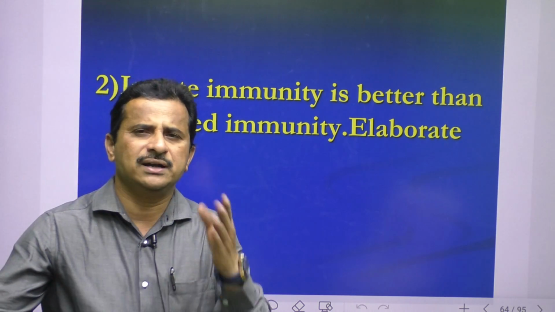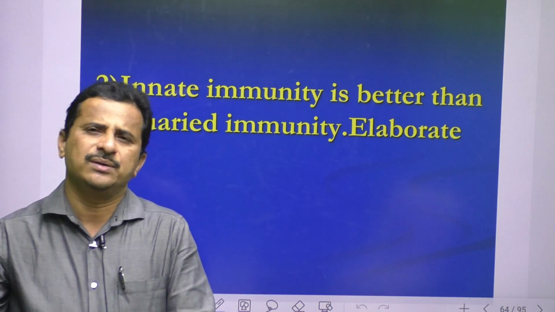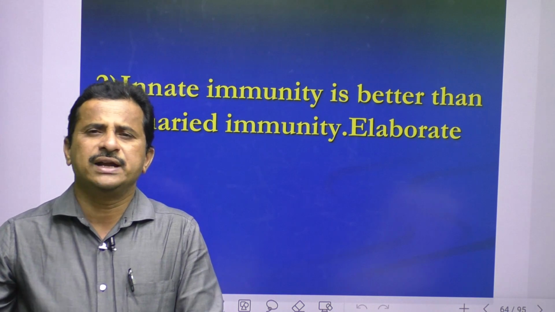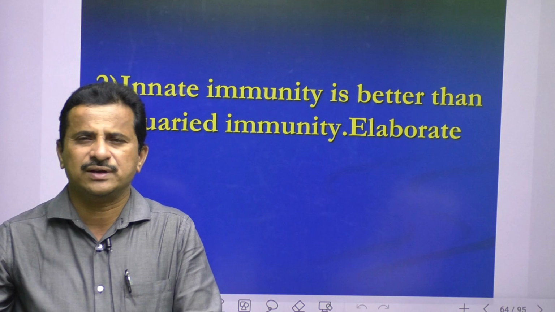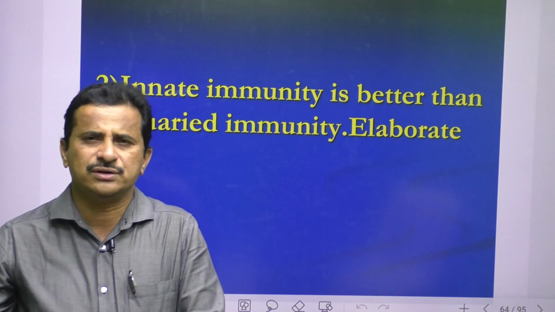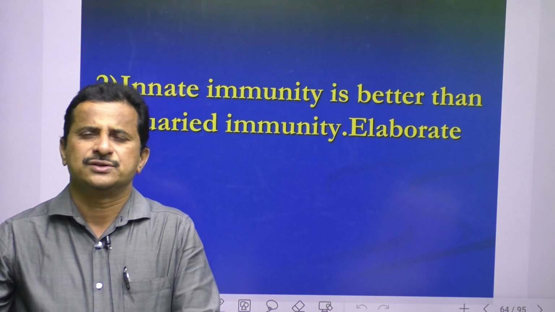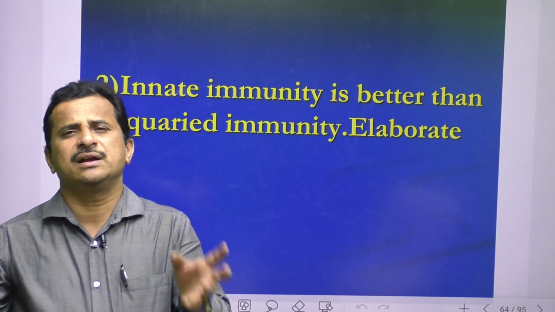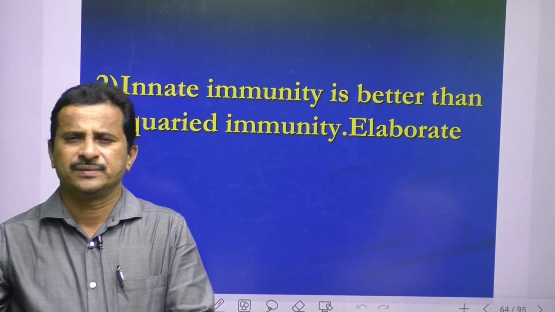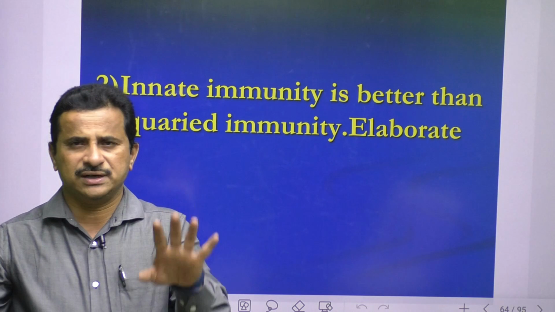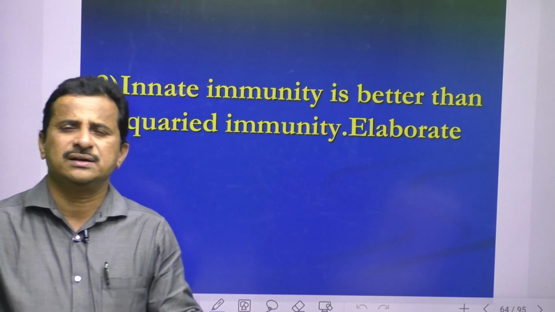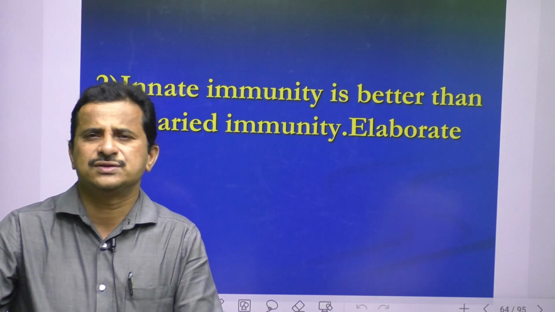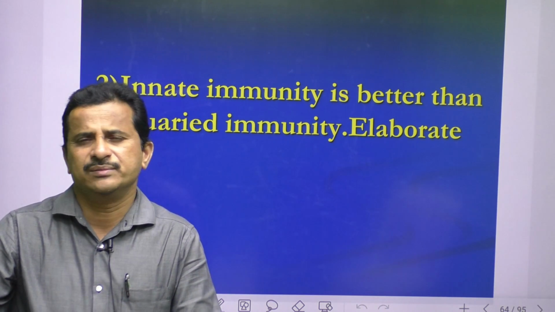Our body automatically develops those antibodies. So no need to take vaccination, no need to take any treatment for a particular disease, or introduce any antibodies. Present from birth onwards, it automatically gives protection. We are completely free from the disease. This way innate immunity is more useful than acquired immunity.